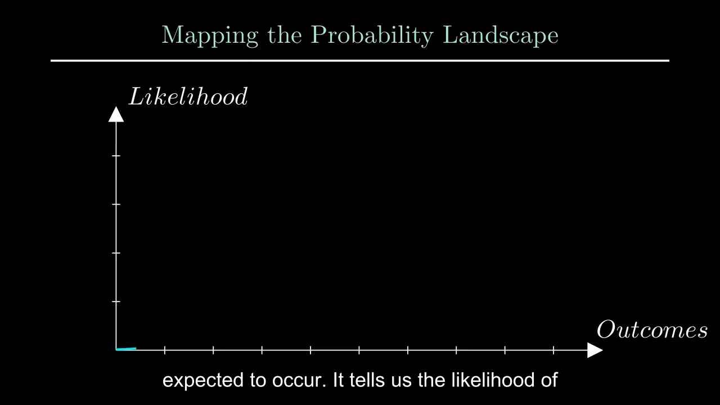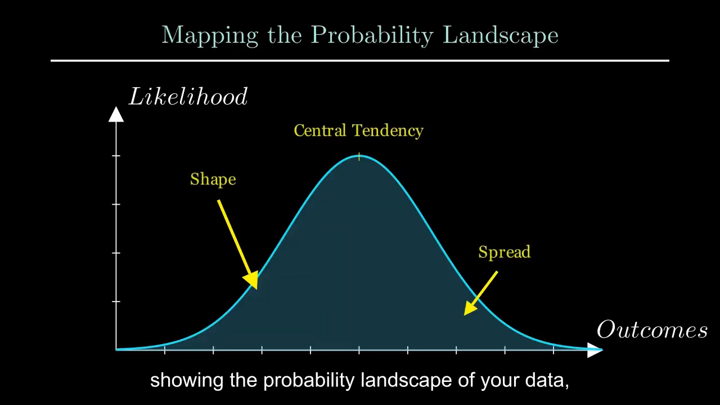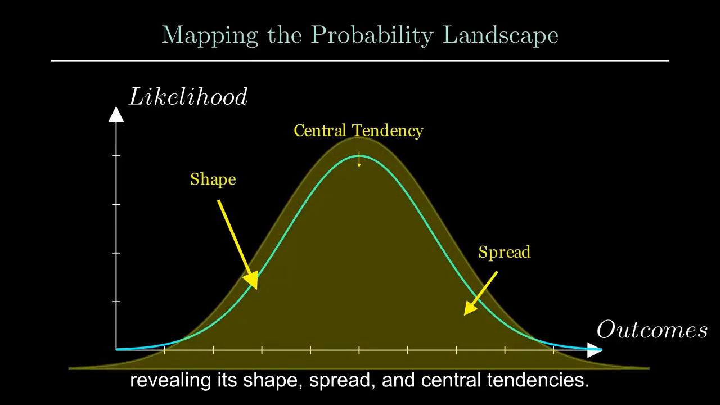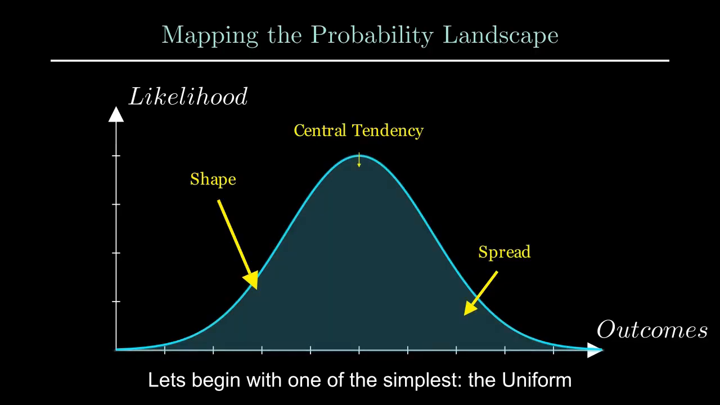It tells us the likelihood of observing different outcomes. Think of it as a map showing the probability landscape of your data, revealing its shape, spread, and central tendencies. Let's begin with one of the simplest, the uniform distribution.